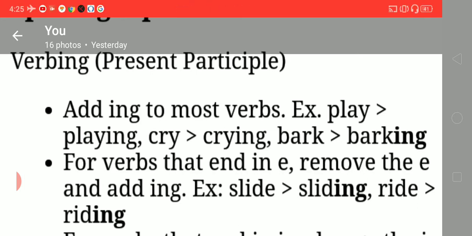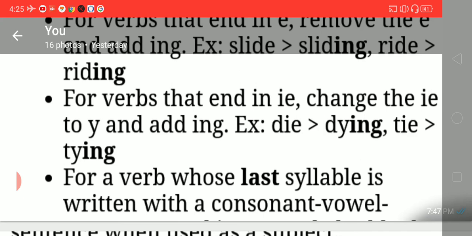For verbs that end in E, remove the E and add ing. For example, slide, E is removed and we are using sliding. Ride, you see, E is removed and we are using riding. For verbs that end in IE, change the IE to Y and add ing. For example, die, D-I-E, IE is removed and we are using Y. So dying, D-Y-I-N-G. In the same way, tie, T-I-E, T-Y-I-N-G.